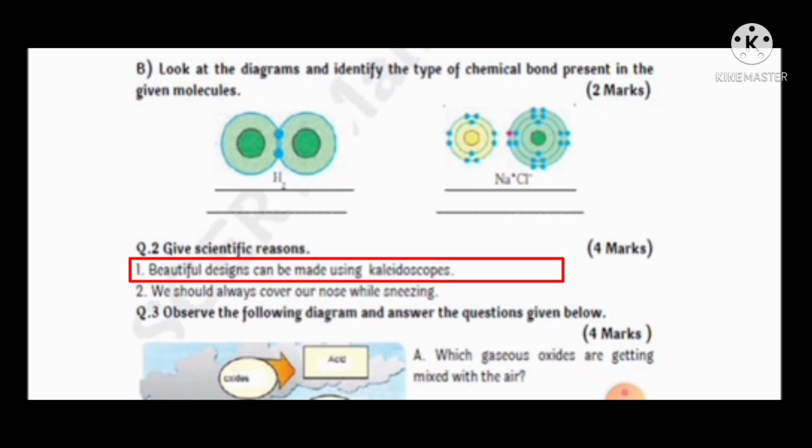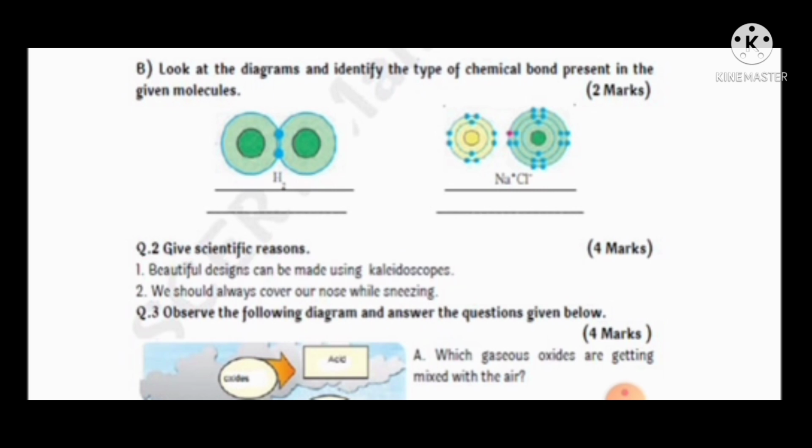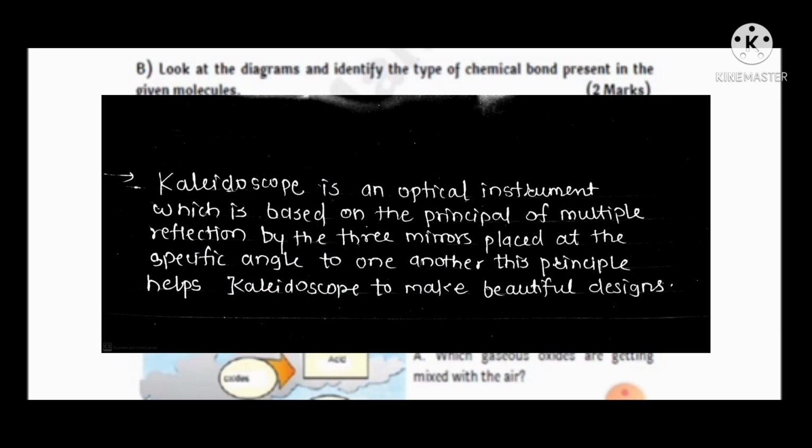Question number second. Give scientific reasons for 4 marks. First question. Beautiful designs can be made using kaleidoscopes. So answer is, kaleidoscope is an optical instrument which is based on the principle of multiple reflection by the 3 mirrors placed at specific angles to one another. This principle helps the kaleidoscope to make the beautiful designs.